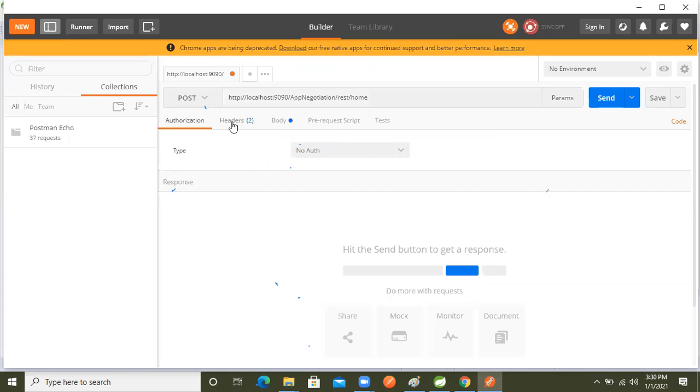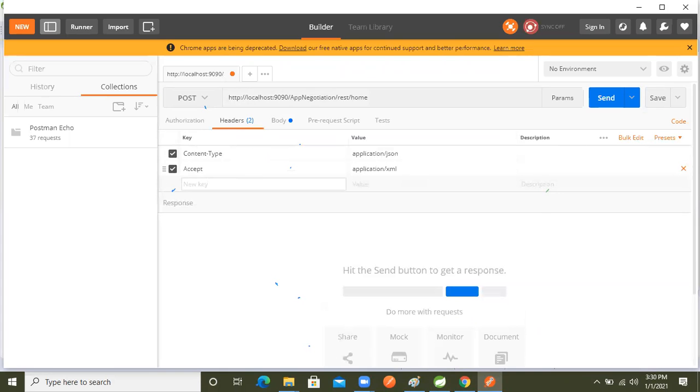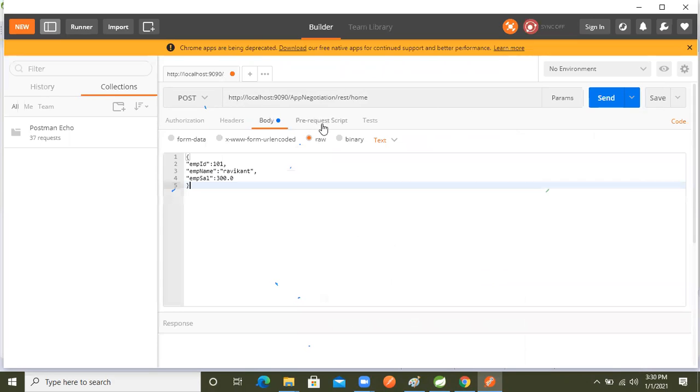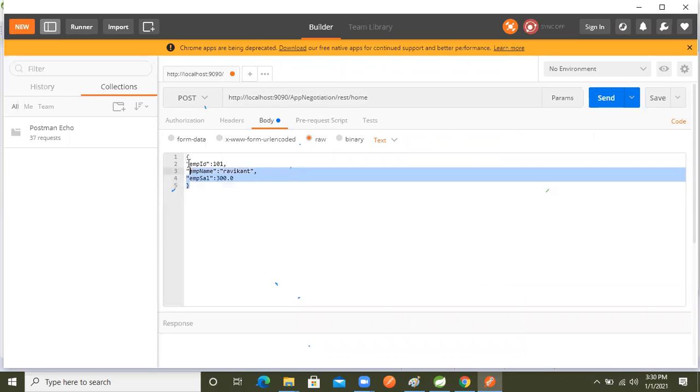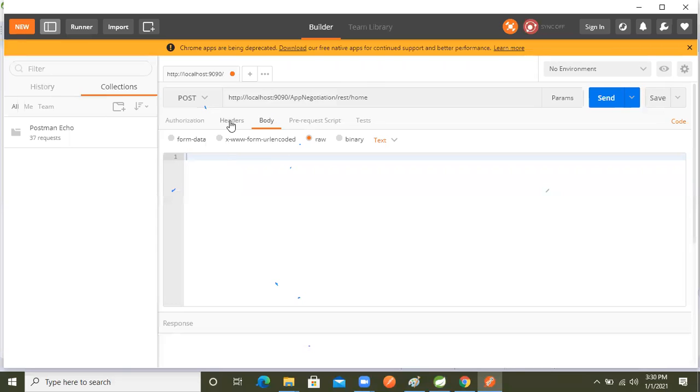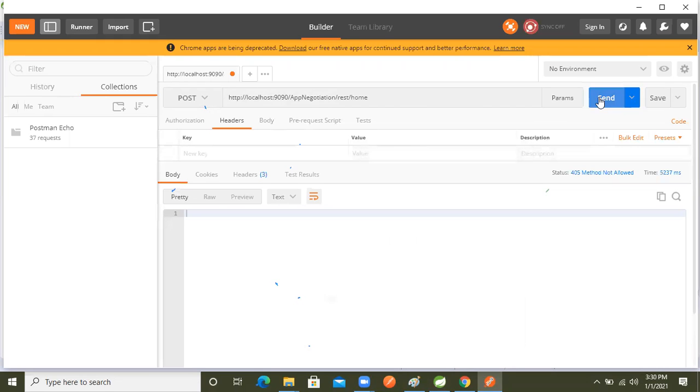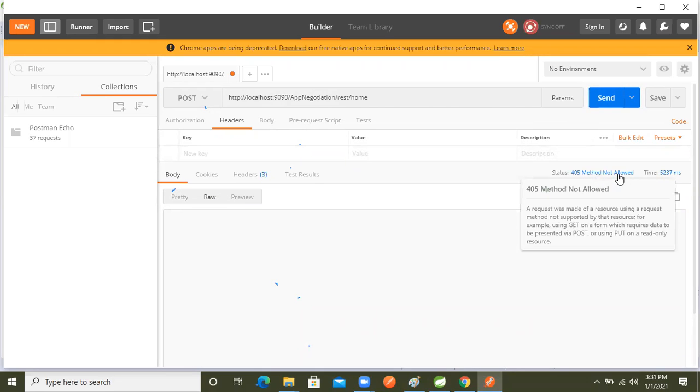Just delete this, no need for this one. Now send it, right? 405 method not allowed. It's saying that method is not allowed. Why?